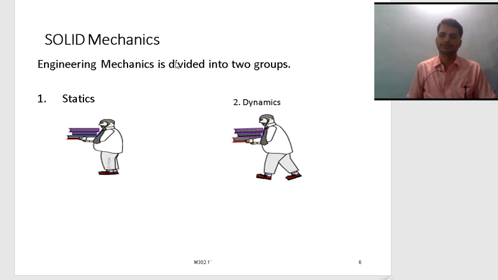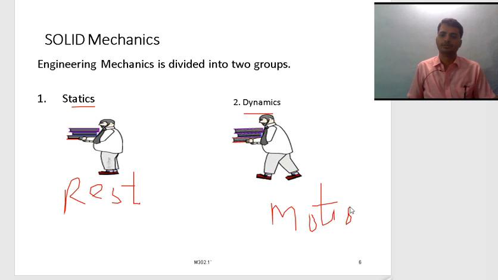Engineering mechanics is broadly classified into two types, as I explained, statics and dynamics. If you observe this example, he is in the standing position, the rest position. Here he is in motion. While it is in a moving direction, we call it dynamics. And when it is in a rest position, we call it statics.